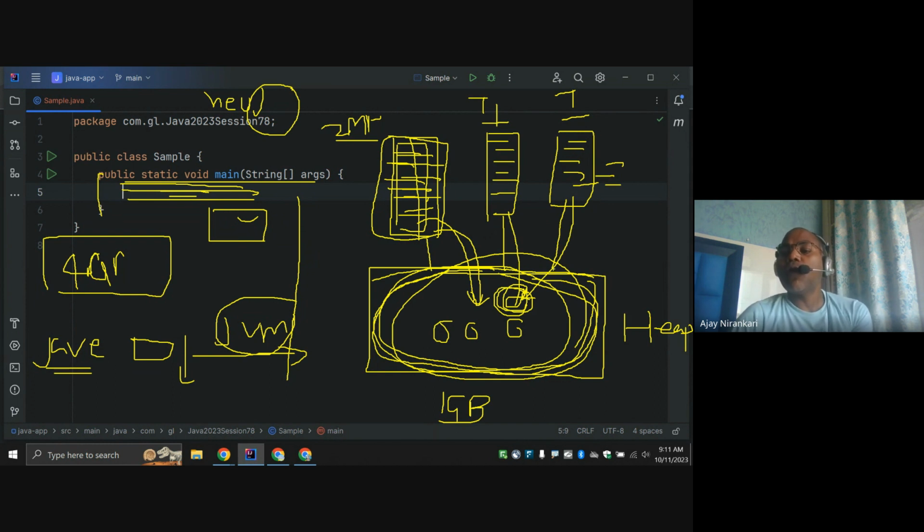So this is the problem in multi-threading, because heap memory is shared across threads, and one thread can modify some value that impacts the functionality of another thread.